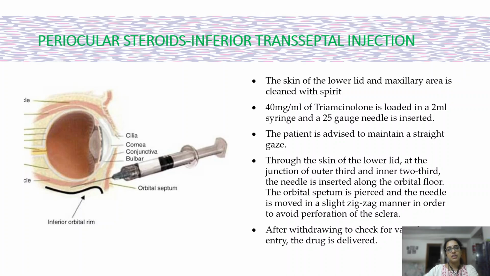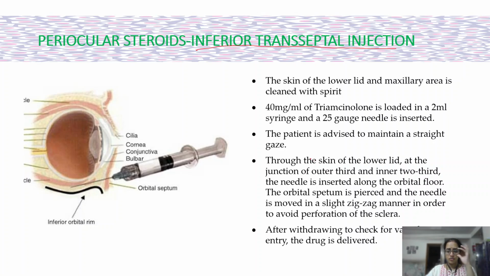A newer and safer method is inferior transseptal injection, where the drug is delivered into the periocular space through the orbital septum, just like you give a peribulbar block. So here the skin of the lower lid and the maxillary area is cleaned with spirit. 40 mg per ml of triamcinolone is loaded in a 2 ml syringe and a 25 gauge needle is inserted. The patient is advised to maintain a straight gaze.